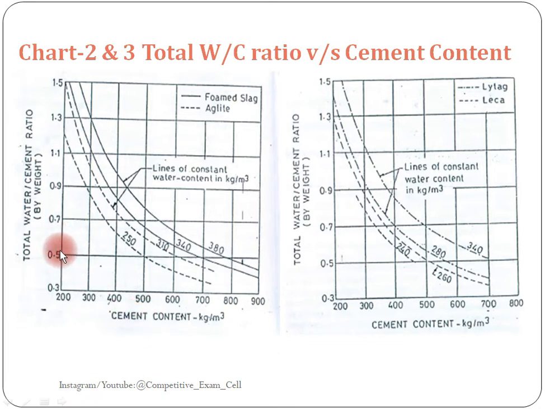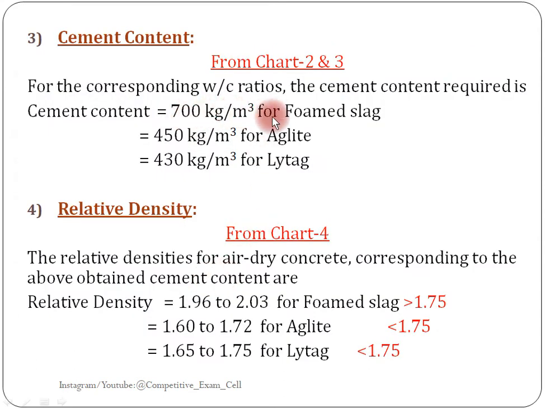So we know the water cement ratio; the cement content is unknown. So we need to start from this 0.54 and trace towards this line where it touches the foamed slag line. After touching, trace towards the x-axis. Approximately we will get 700 kg per meter cube for foamed slag.